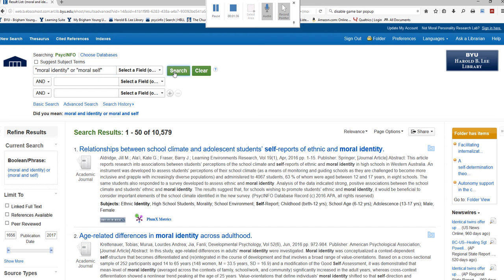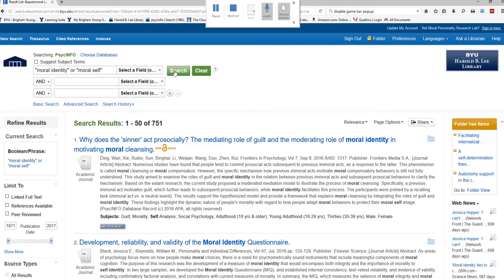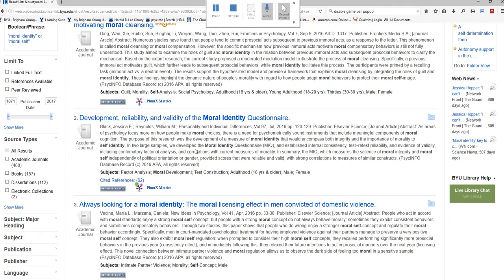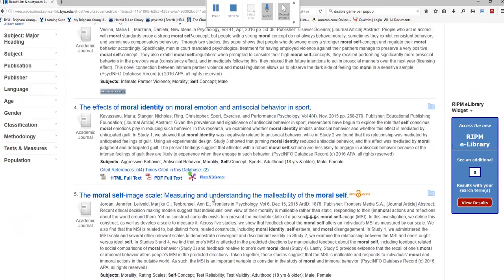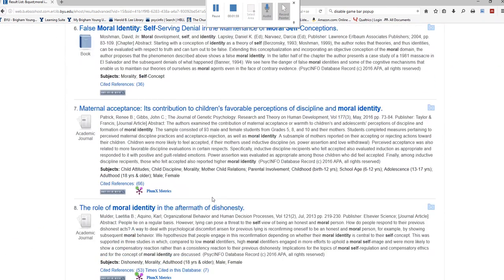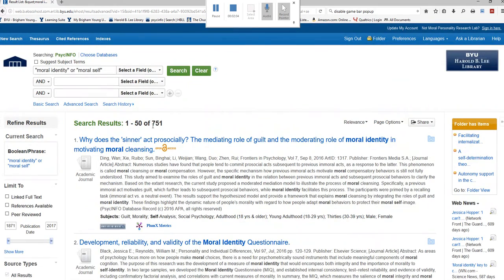This should narrow us down quite a bit because, theoretically, it's only going to search moral and identity together and moral and self together. I get the strange suspicion that sometimes this doesn't always work, because I might get an article where I can't find moral and identity together, but more or less it works. So you're going to get a much narrower search. We lost whatever that was, 8,000 records by doing that. So that's when you want to do that.